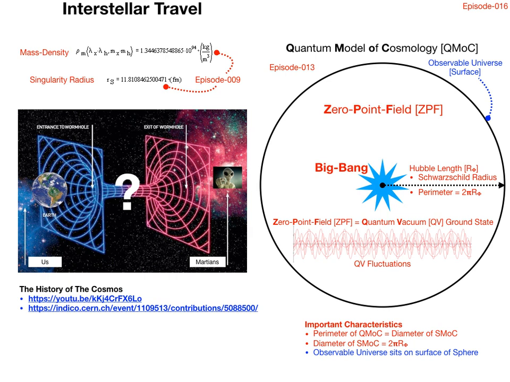The significance of this is that, momentarily prior to the Big Bang, every point in the universe was, simplistically speaking, co-located. We have also propositioned in episode 6 that the zero-point field denotes a dark reservoir of quantum potential energy. Hence, combining the concept of a Big Bang singularity with the quantum model of cosmology, we propose that any 2 points within the quantum vacuum which are in precisely the same energy state will be separated by the distance as occurred at the instant of the Big Bang, that is, no more than the singularity radius appearing on screen.